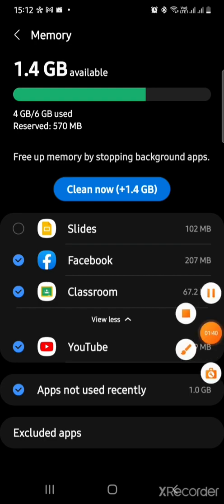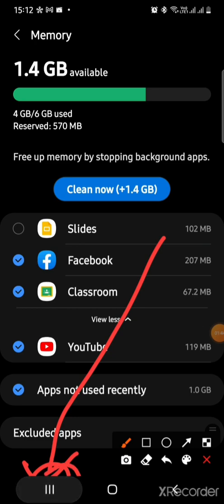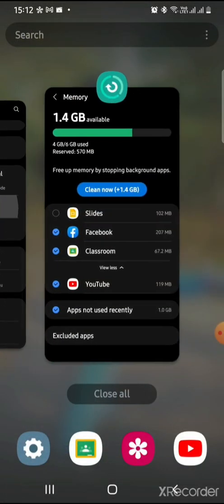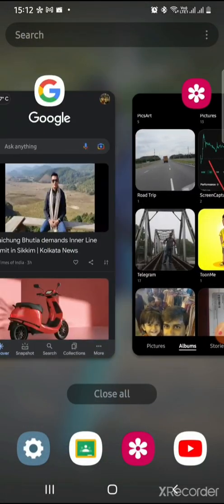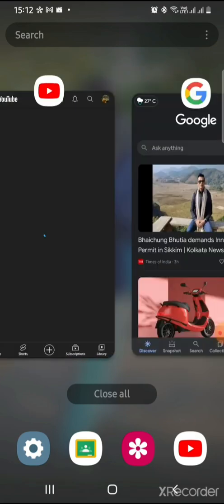At the bottom of the phone you will find this particular button, the 3 dots or a 3 line button, where you can easily see which applications are currently running. If I click this, you see these are all the apps that are on the memory of my phone right now.